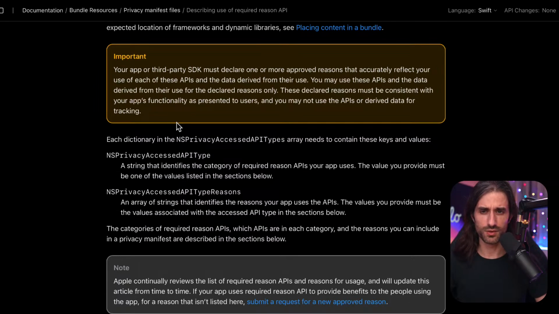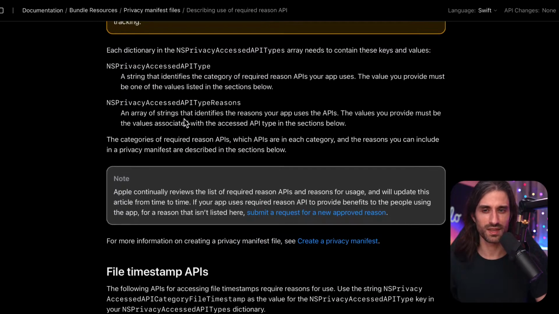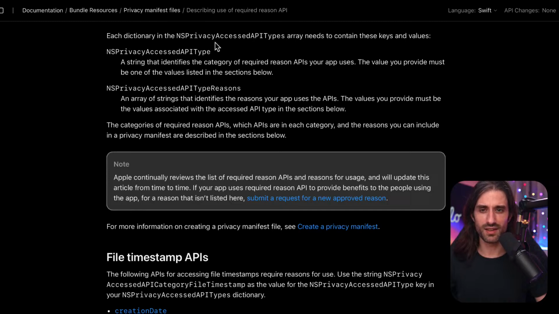Another important block: your app or third-party SDK must declare one or more approved reasons that accurately reflect your use of each of these APIs and the data derived from their use. You may use these APIs and the data derived from their use for the declared reason only. These declared reasons must be consistent with your app's functionality as presented to users, and you may not use the APIs or derived data for tracking. So they're trying to tell you, basically, don't mess with us. That's what they're trying to tell you. You've been warned. That's what this says. So each dictionary in the NSPrivacyAccessedAPITypes needs to contain these keys and values. So there is the API type and the API reason.